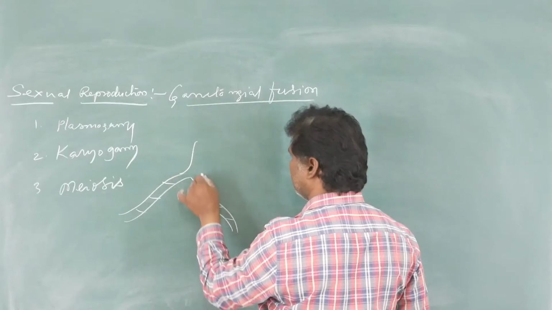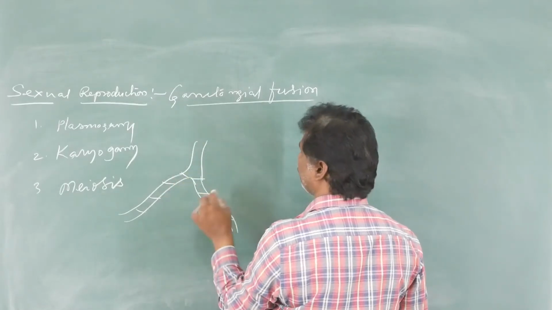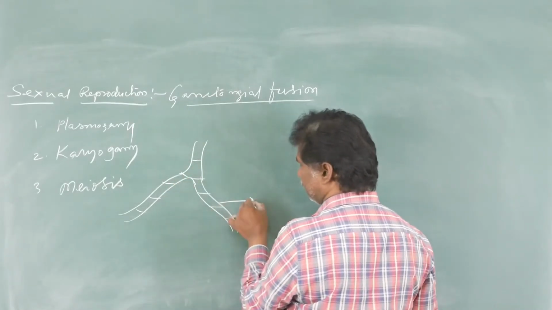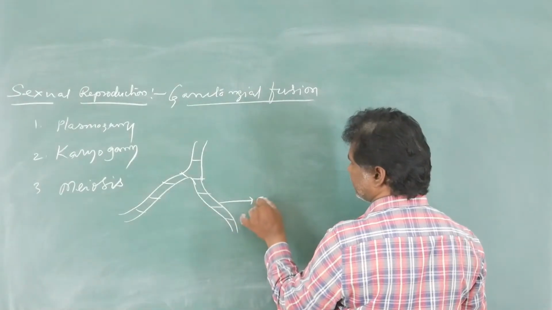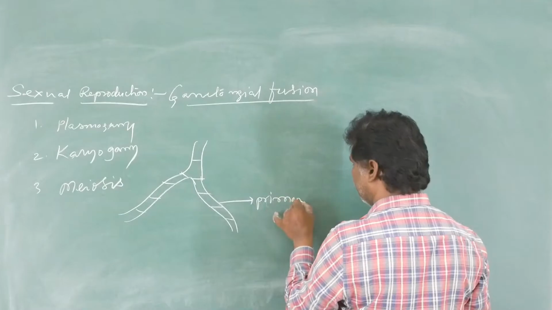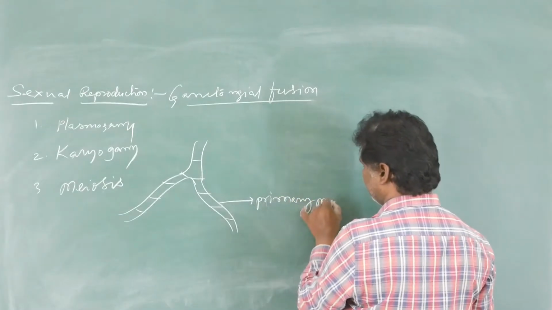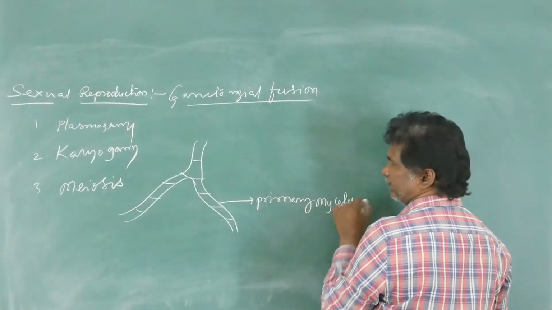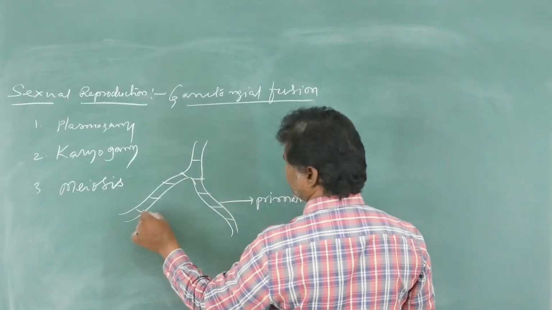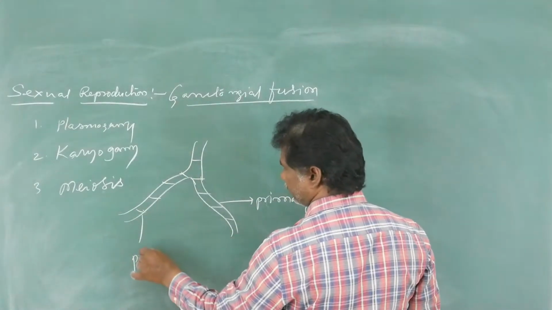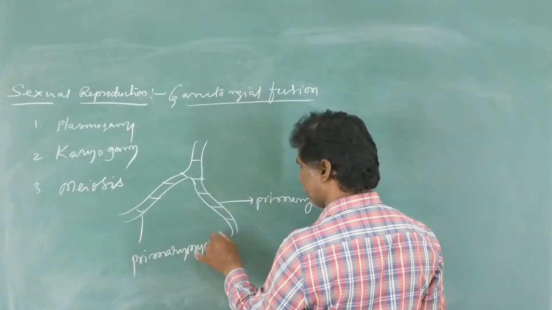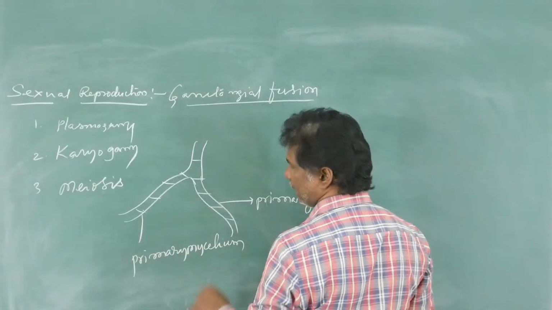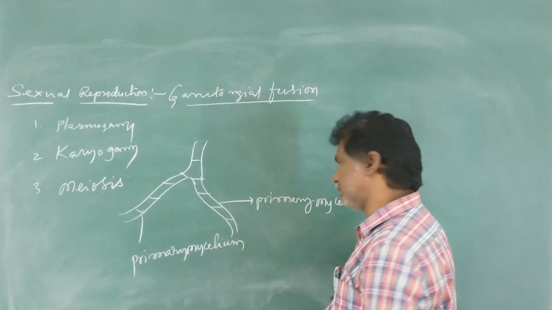Two mycelia are fused to form another mycelium. These first mycelia are called primary mycelium. These two are the primary mycelium.